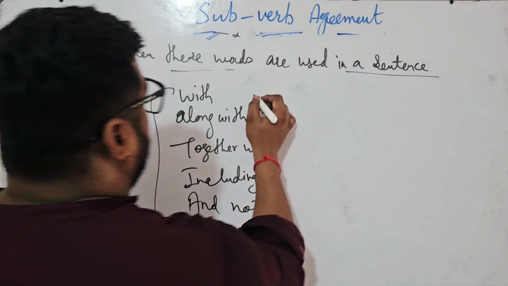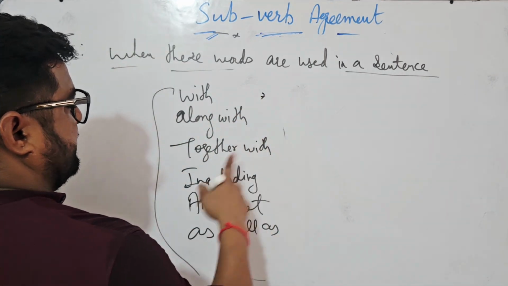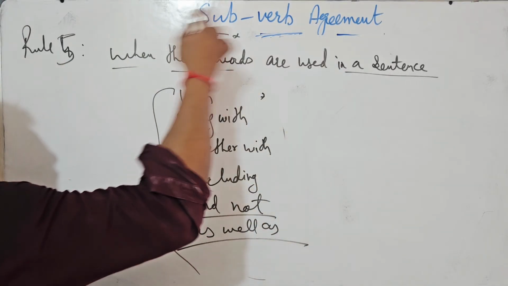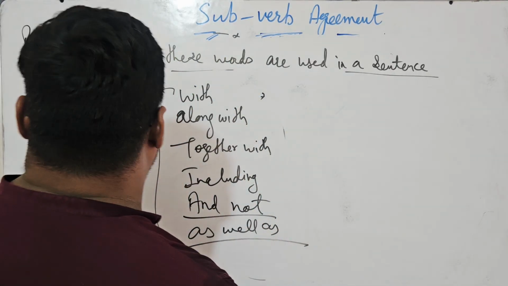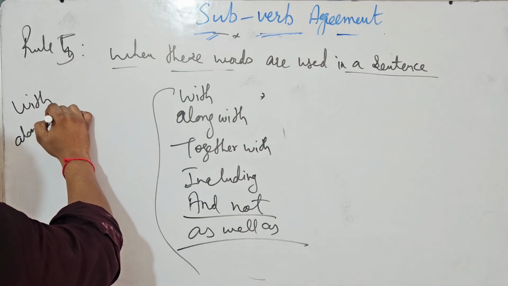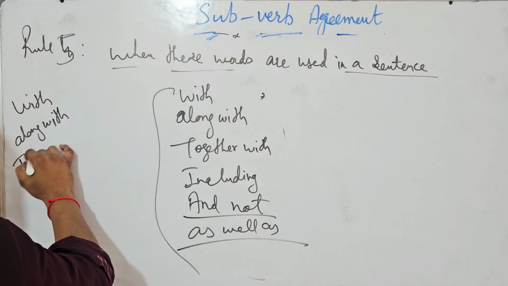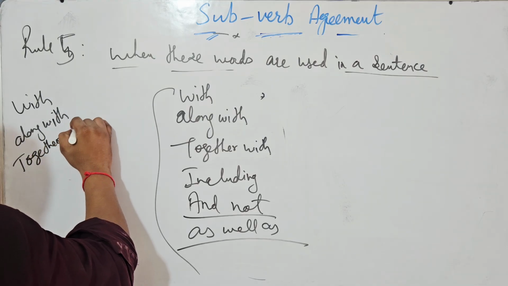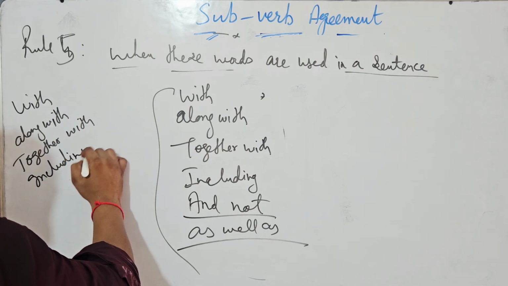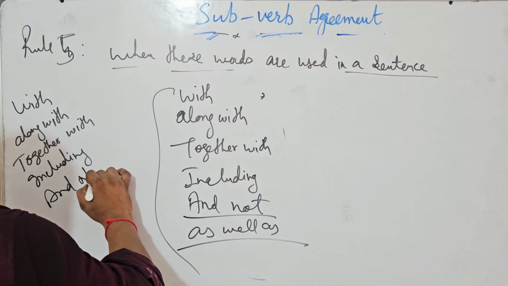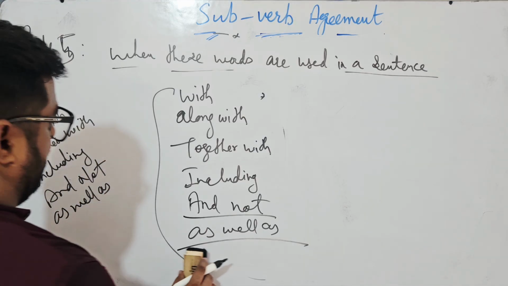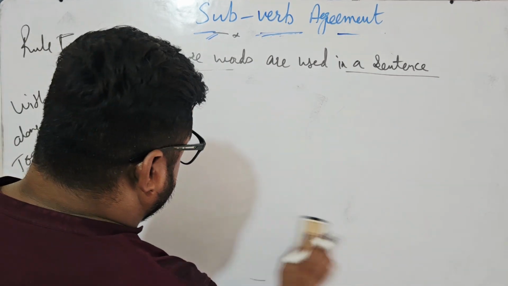Okay. With, along with, together with, including, and not, as well as. So the verb agrees with the first subject. I will write some sentences here. With, along with, together with, including, and not, as well as. All right? Okay, let us discuss some sentences.